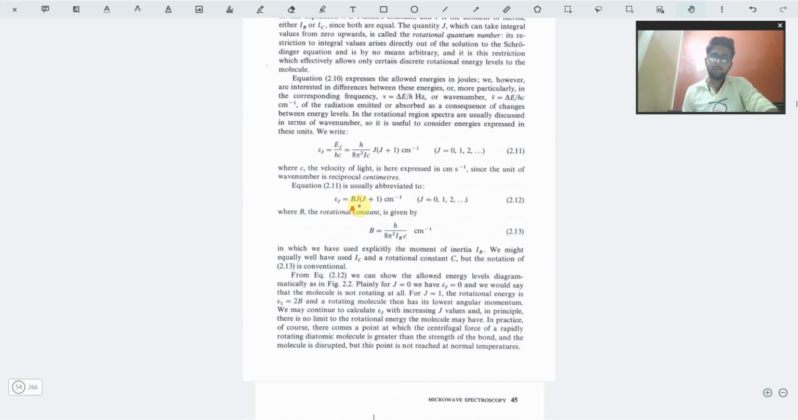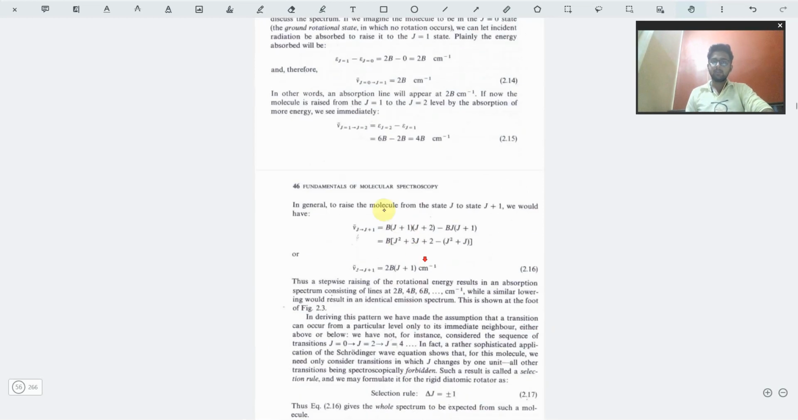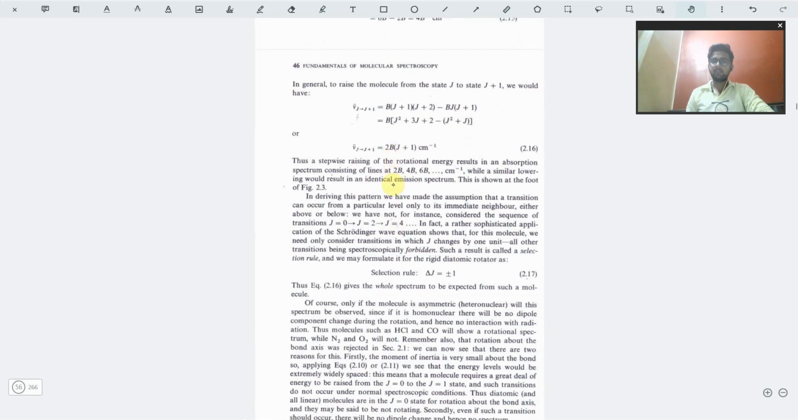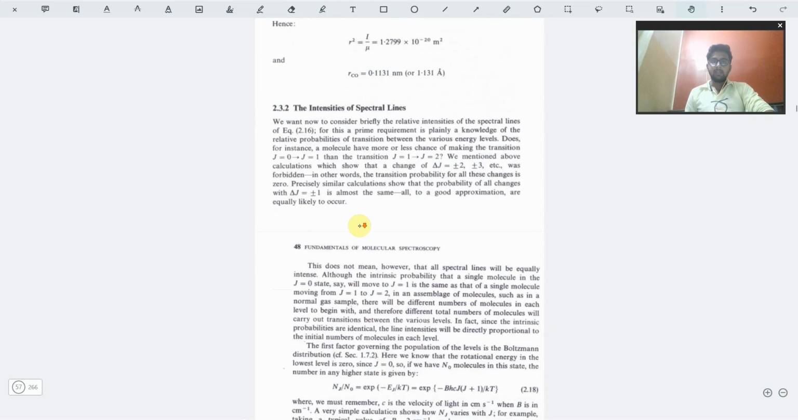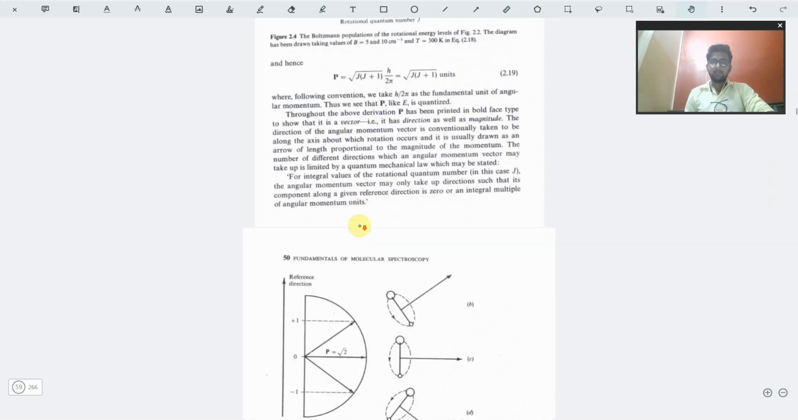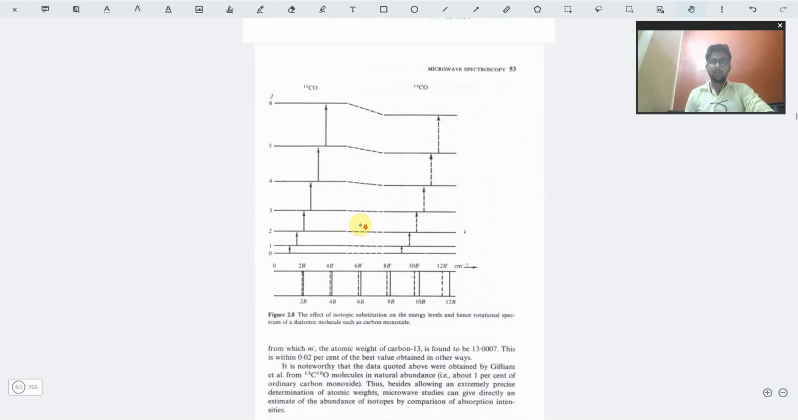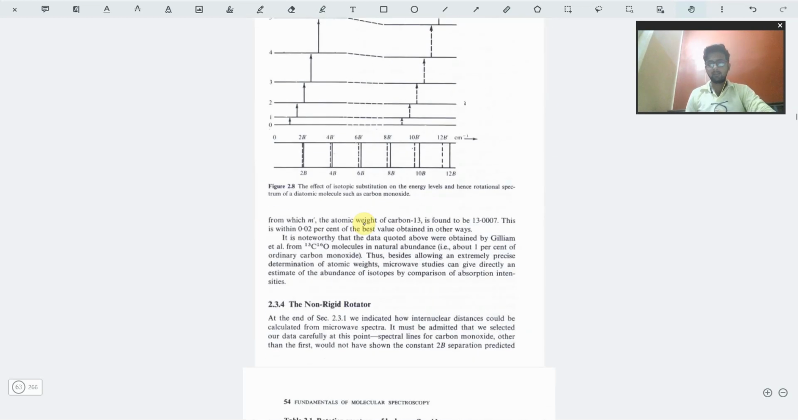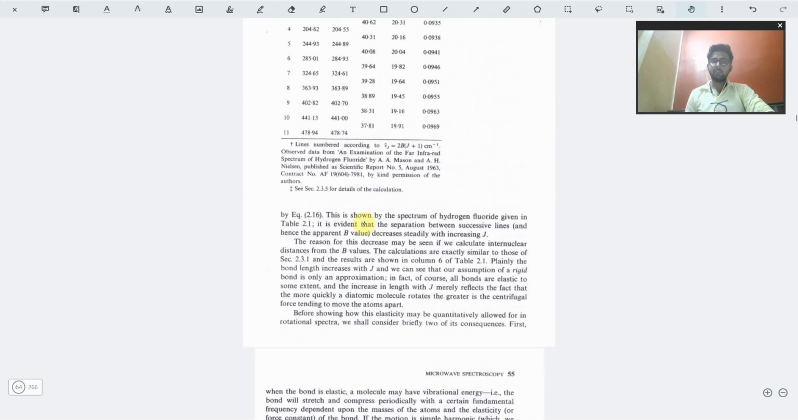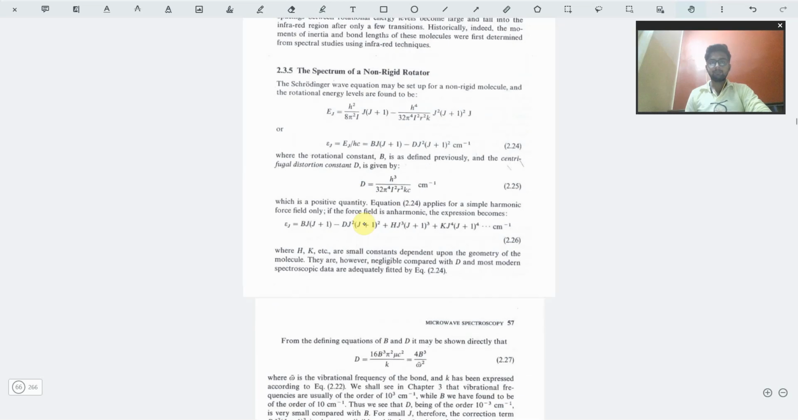So this formula is given. From this formula, the spectrum related data is given. Calculations are given, the rotational constant B and its significance, selection rules, intensity of spectral lines, those things. This part is quite properly explained. You can see that numerous sums are given. Then we have the non-rigid rotor and the data regarding that, and the spectrum of a non-rigid rotor.